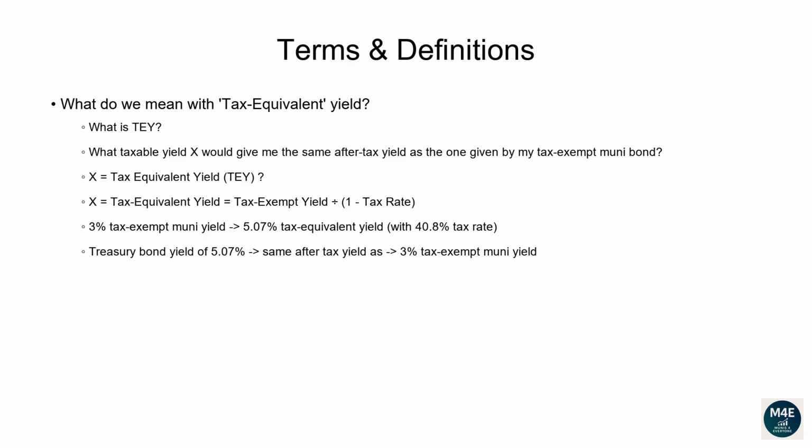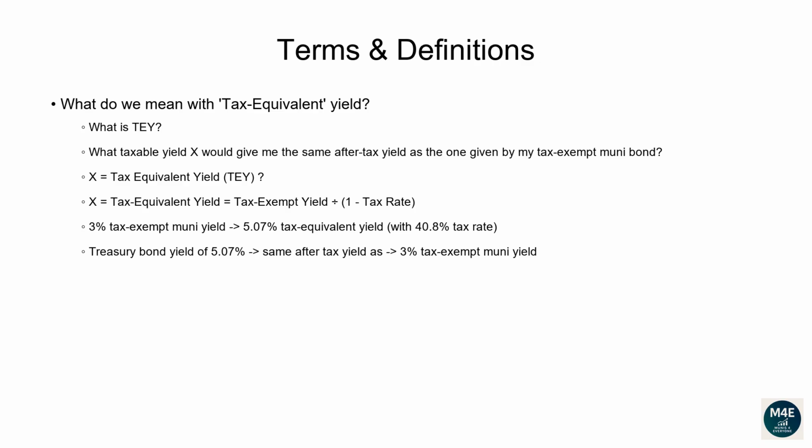What do we mean with tax-equivalent yield? From the previous slide, we know most but not all Muni bonds offer tax-exempt yields. However, in order to fairly compare a muni bond to a taxable bond like a US Treasury, we need to ask, what taxable yield X would give me the same after-tax yield as the one given by my tax-exempt muni bond? This X is what is usually called tax-equivalent yield, TEY, and it shows what a taxable bond would need to yield to match the muni's tax-free return. The formula to compute the tax-equivalent yield is given by muni tax-exempt yield divided by 1 minus tax rate.